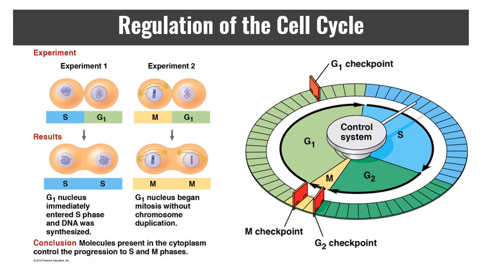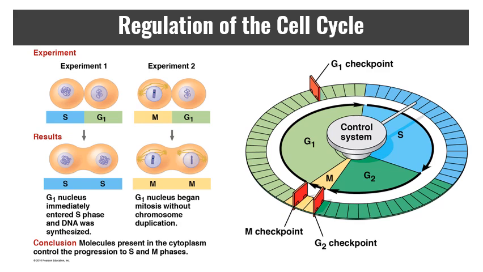The frequency of this division varies with cell type. Human cells, like skin cells, may divide frequently, but liver cells may only do it every now and then, and nerve and muscle cells never do it once they are mature. So investigating these processes has made us realize that cytoplasmic signals drive the cell's cycle, and we find that there are three key checkpoints that control this process. One is at G1, one is at G2, and one is at M.